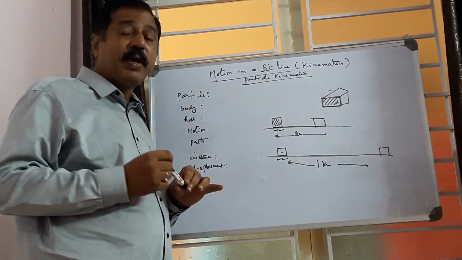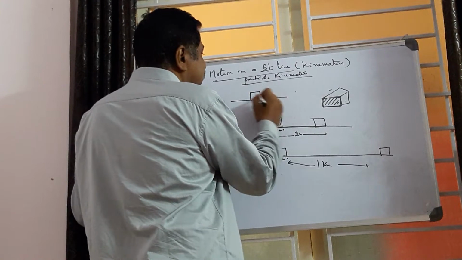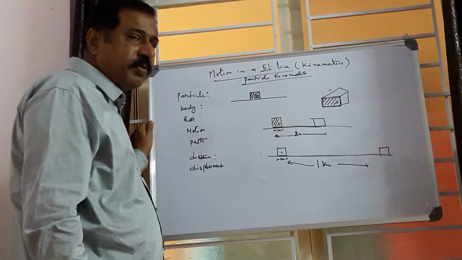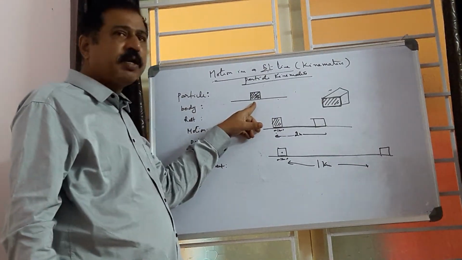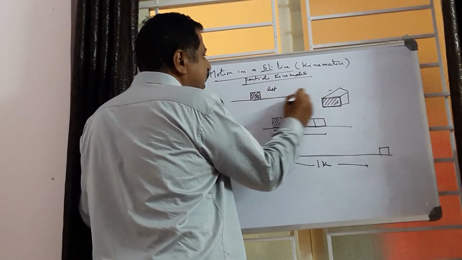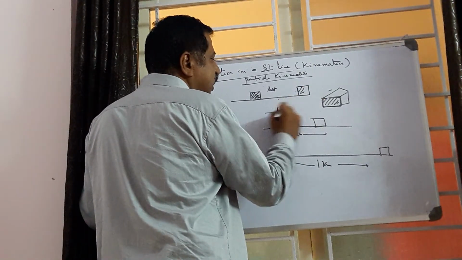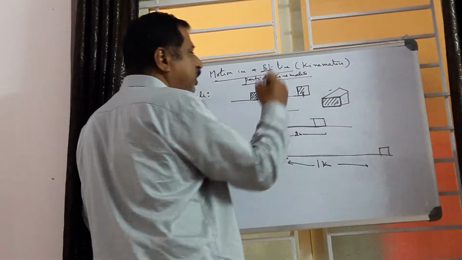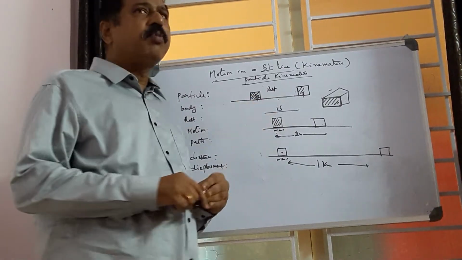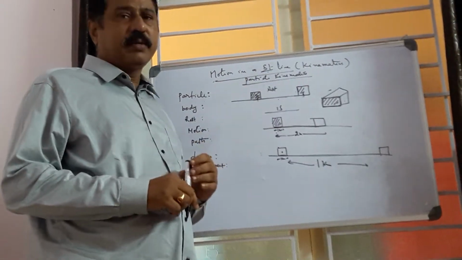Next, rest. What is meant by rest? If there is no change in position of a body with respect to time, then the body is said to be at rest. If there is a change in position of a body, for example after 1 second the body travels from this point to this point, then the body is said to be in motion. Generally, rest and motion are relative. It depends upon the observer.